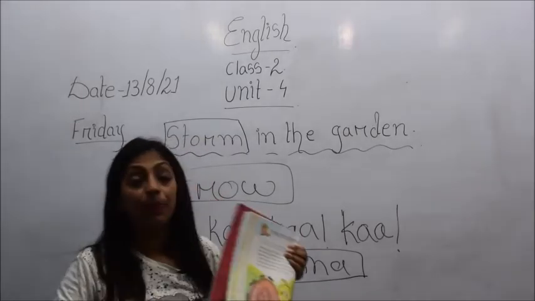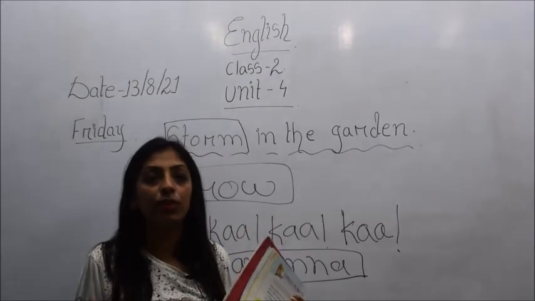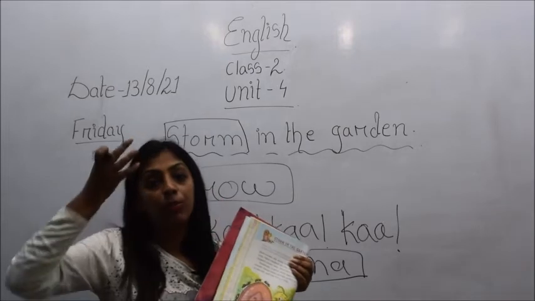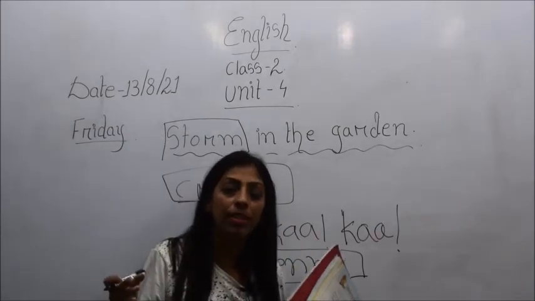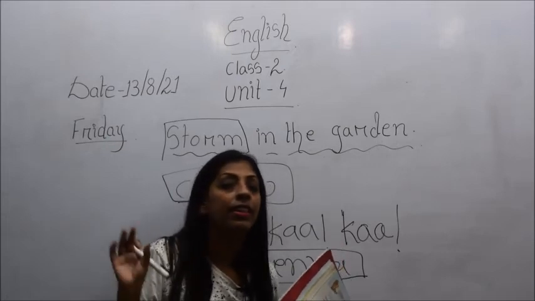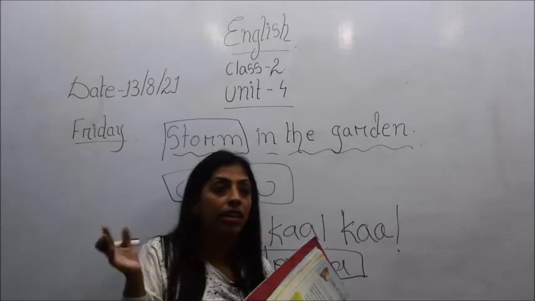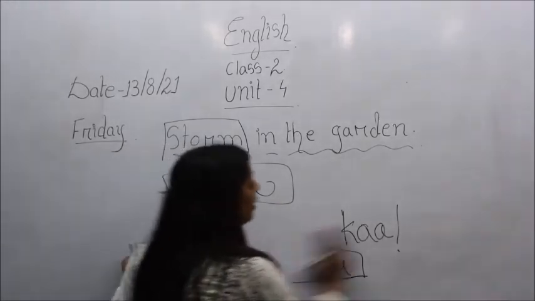So when this lightning occurred, out of scaredness, what did he do? The snail pulled his head inside. At that time the ants were also scared, so they went and hid themselves inside the flower pot. These ants, where did they hide, children?